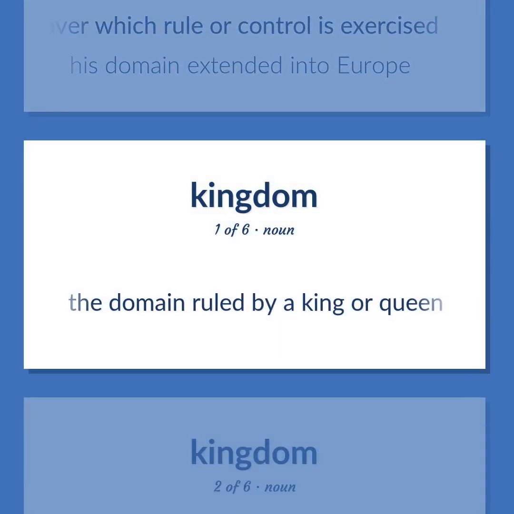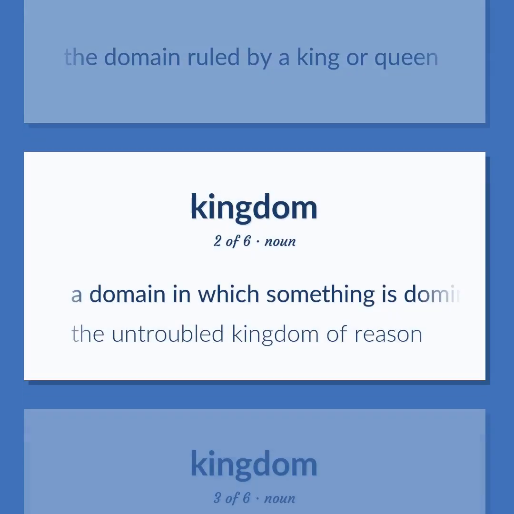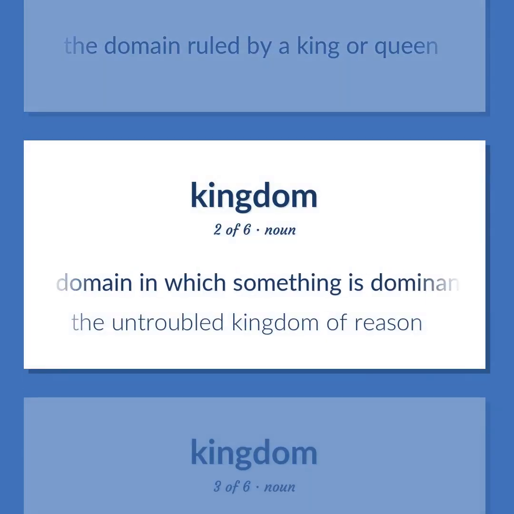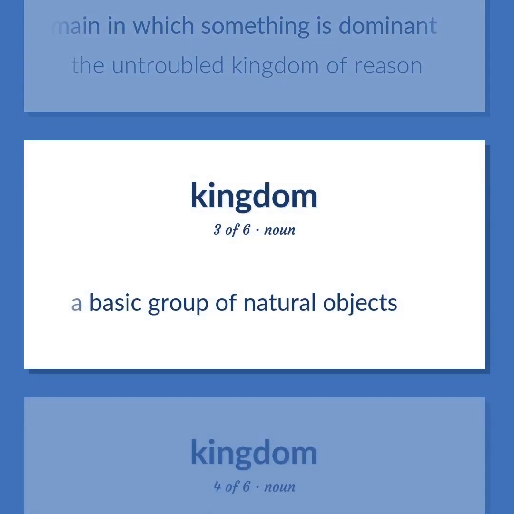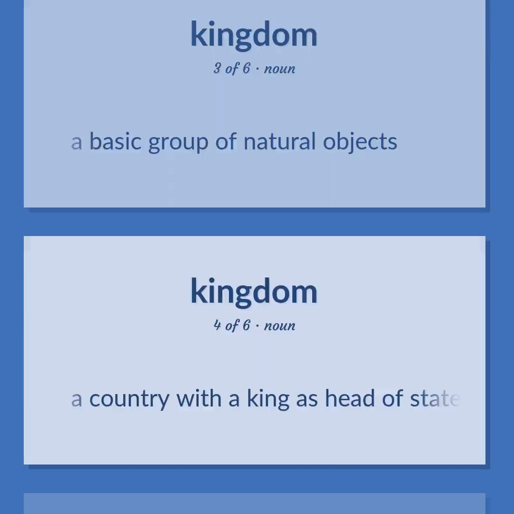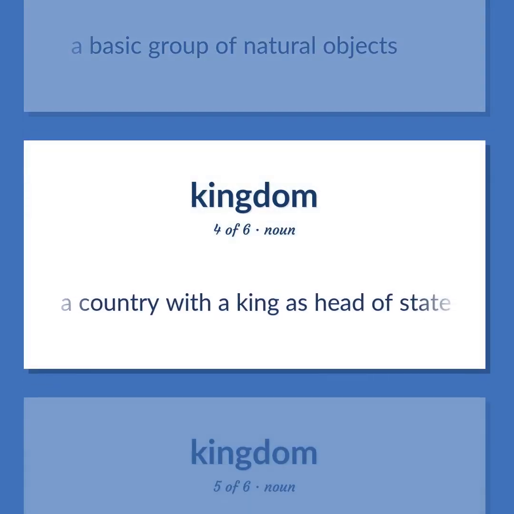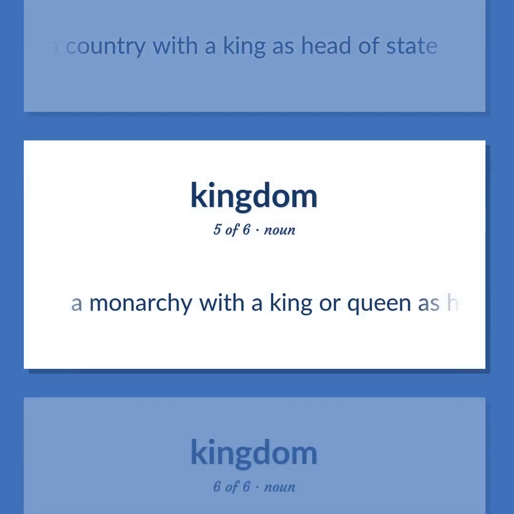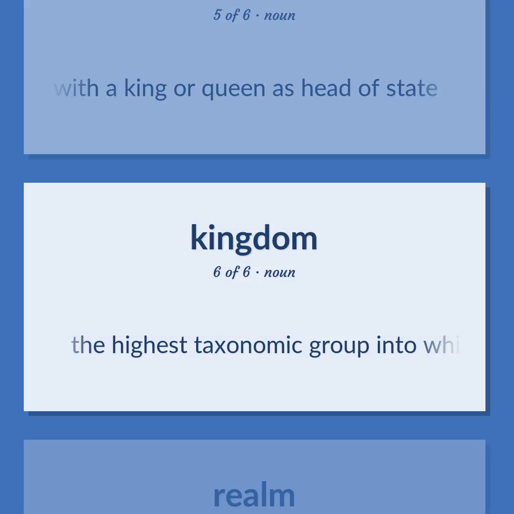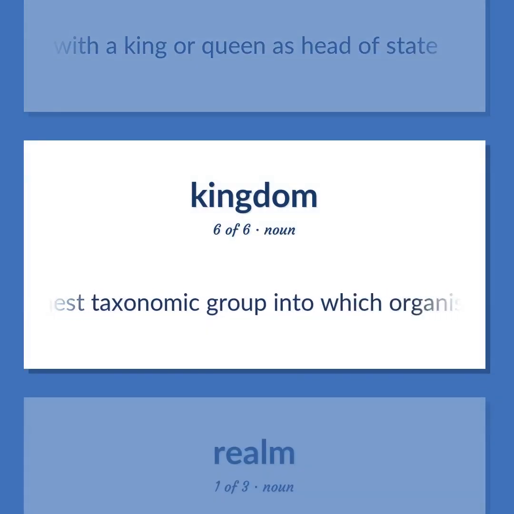The domain ruled by a king or queen. A domain in which something is dominant. The untroubled kingdom of reason. A basic group of natural objects. A country with a king as head of state. A monarchy with a king or queen as head of state. The highest taxonomic group into which organisms are grouped. One of 5 biological categories: Monera or Protoctista or Plantae or Fungi or Animalia.